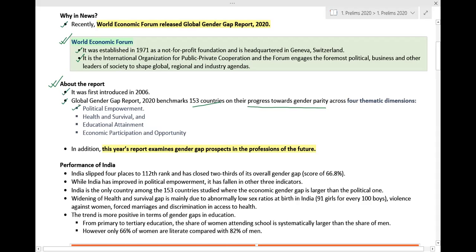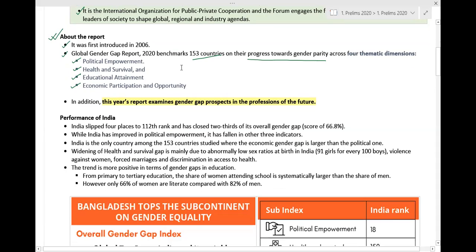They are: number 1, political empowerment; number 2, health and survival; number 3, educational attainment; number 4, economic participation and opportunity. In addition to these 4 thematic dimensions, this year's report examines gender gap prospects in the profession of the future.